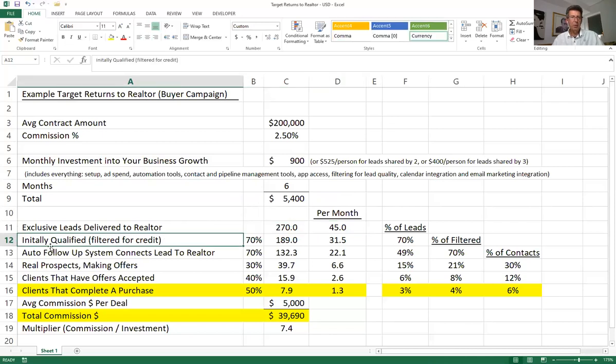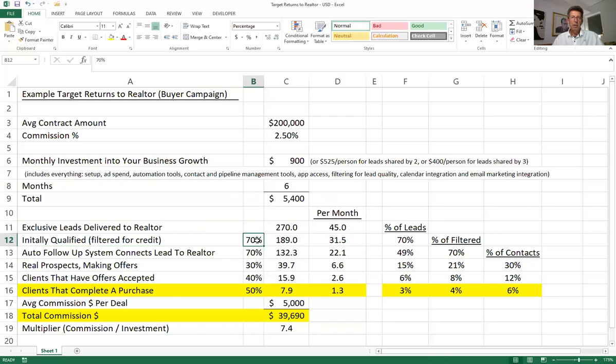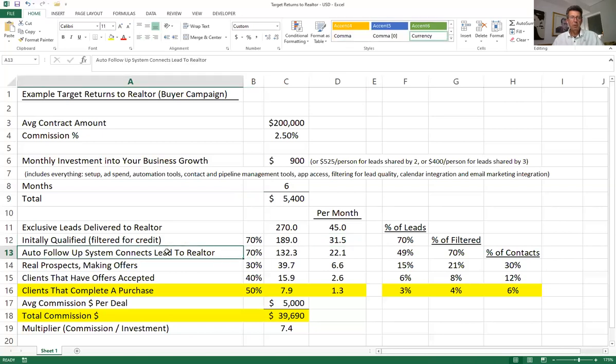And then they're going to go into the system which you saw before, and we're going to actually filter first of all for credit. Let's say we'll knock this number down to 70% of that, so 30 or so of those pass per month. And then we're going to put them into an automated follow-up campaign on your behalf, so they will hear from you.